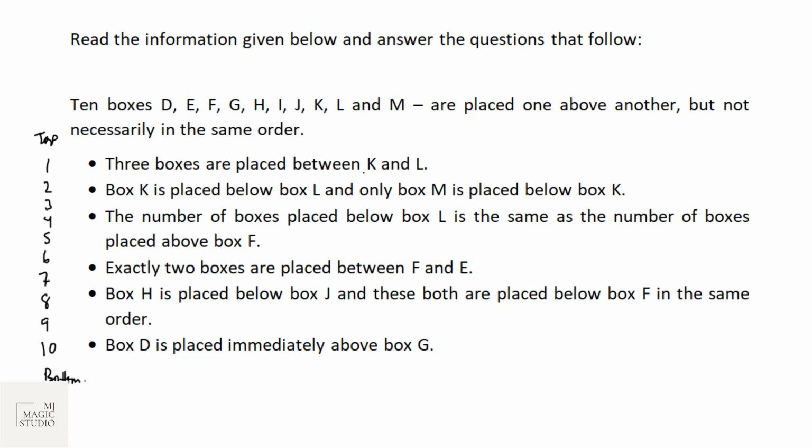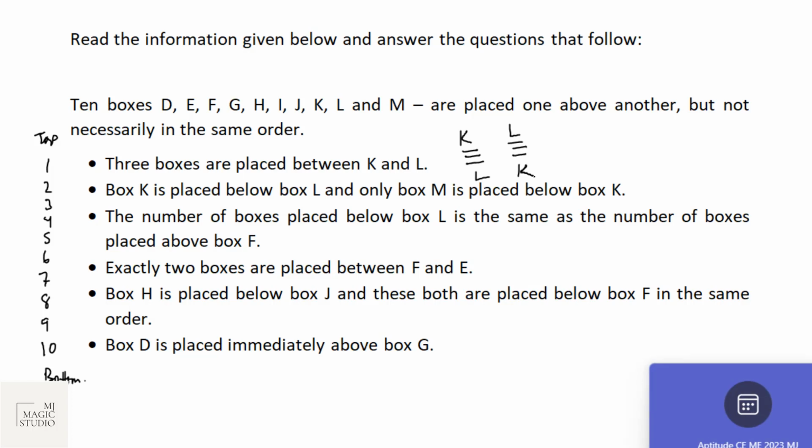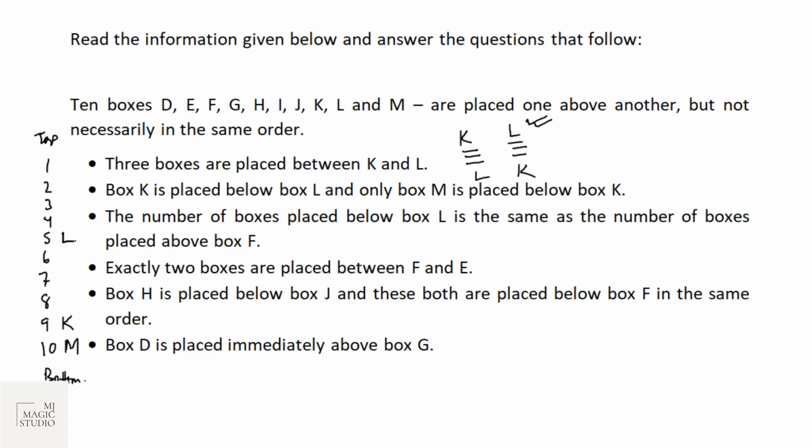3 boxes are placed between K and L. So it should be K, 1, 2, 3, L or L, 1, 2, 3, K. Let's move to the next piece of information. Box K is placed below L. That means this should be the format. And only M is placed below K. That means M is at number 10 and K is at 9. And there are 3 boxes placed between K and L. 1, 2, 3. L is at number 5. This is what we have found.